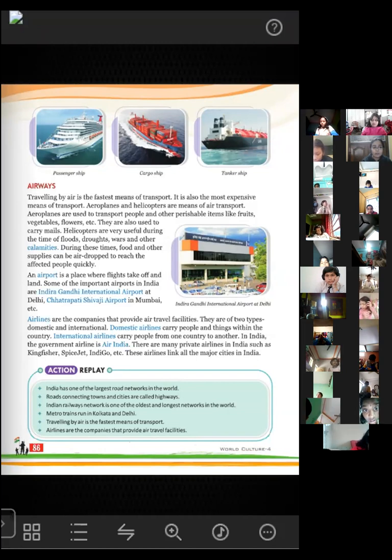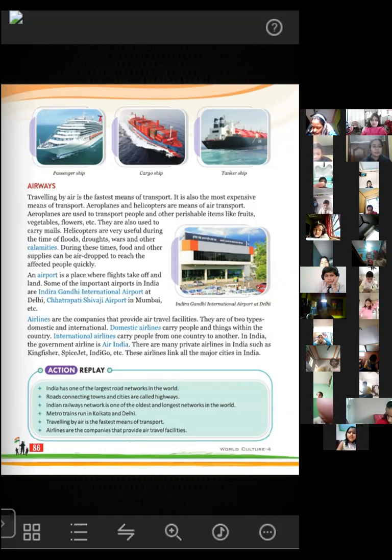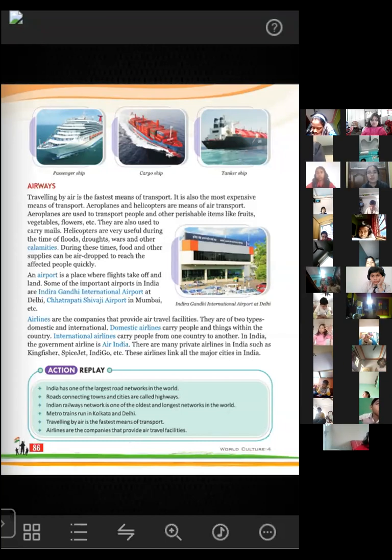And another short piece of information is given here in the last line. You can see that in India, the government airline is Air India. Air India is totally controlled by the government of India, and there are many private airlines also. Names of some private airlines are SpiceJet, Indigo, Kingfisher. So many private airlines are also available. These airlines link all the major cities in India.